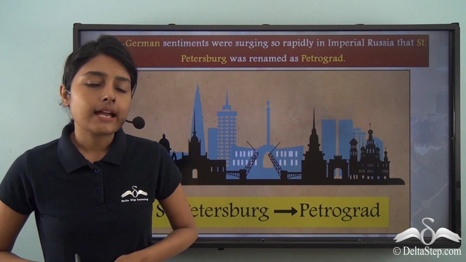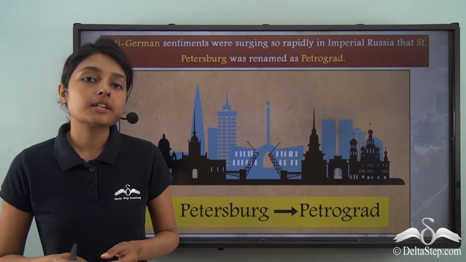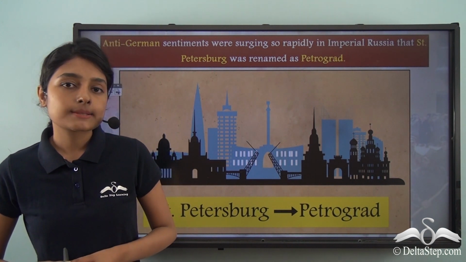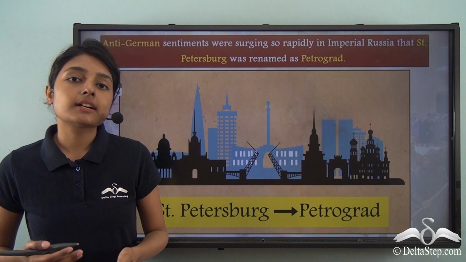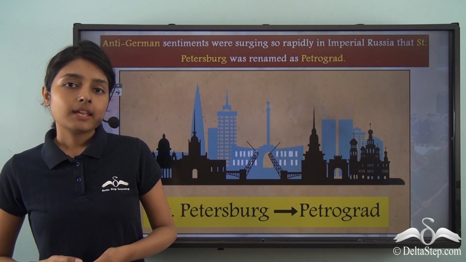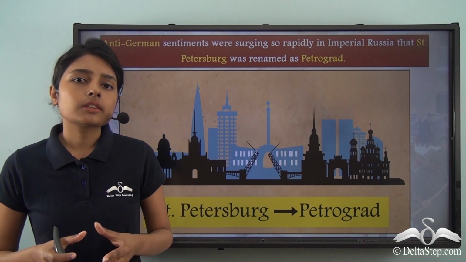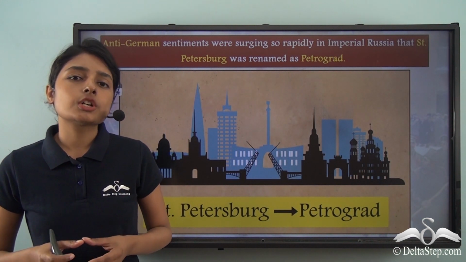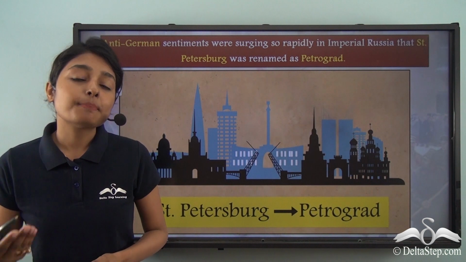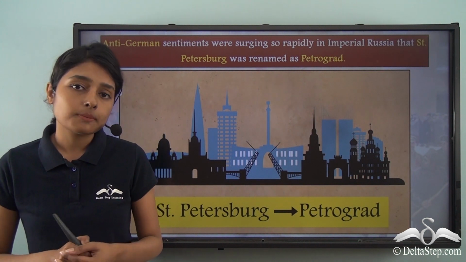Now we learned that Germany was a part of the Central Powers that were fighting against the Allies, and Imperial Russia was a part of the Allies. During the First World War, anti-German sentiments were spreading in the minds of the Russian masses.